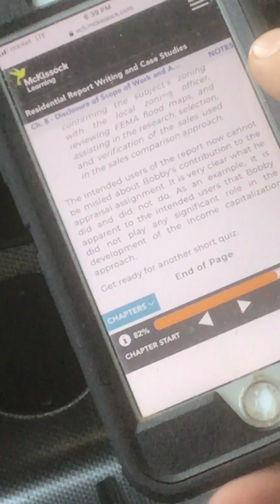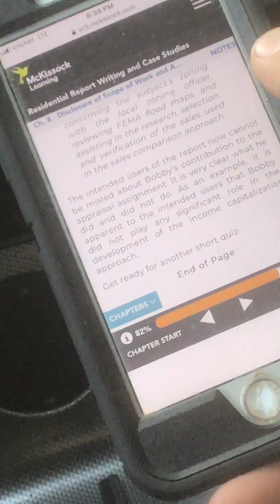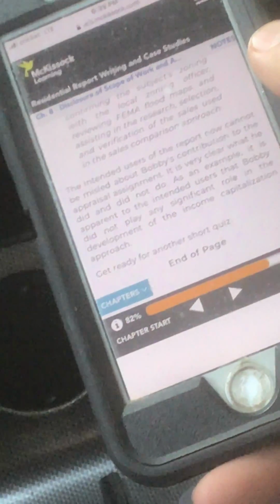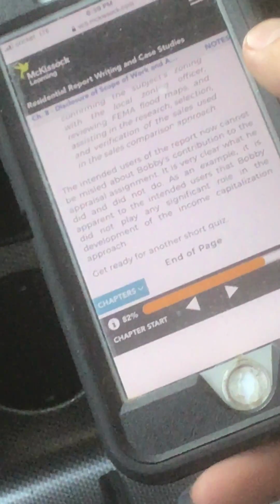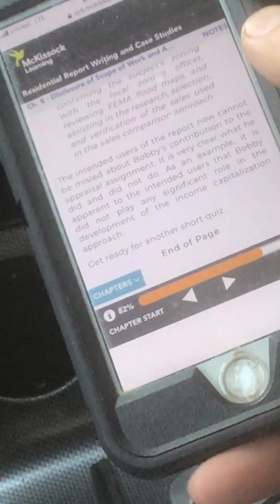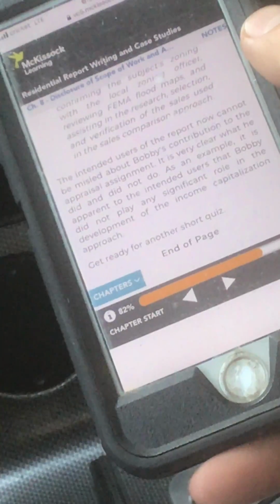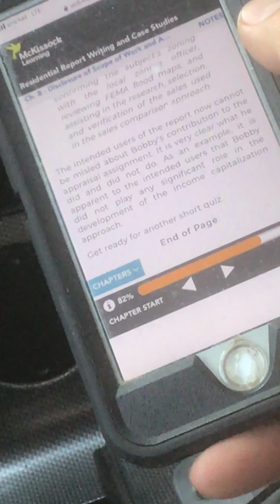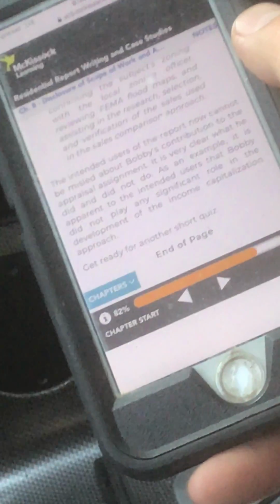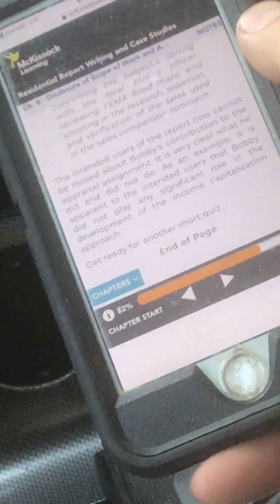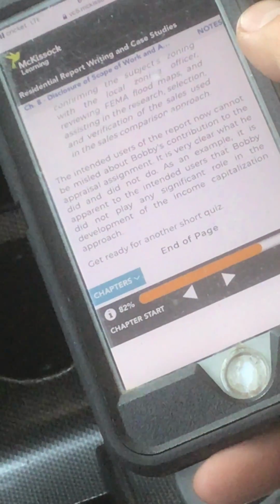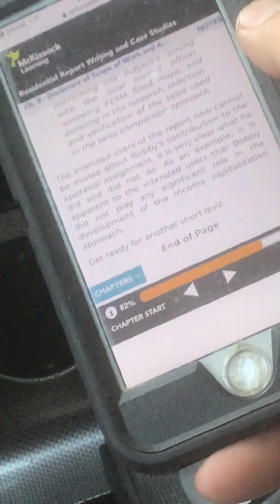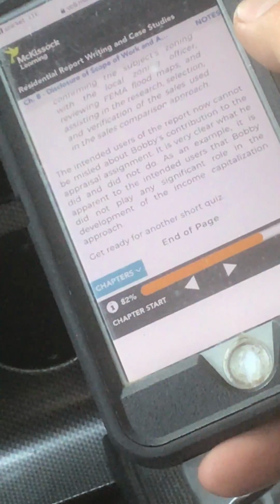The intended users of the report now cannot be misled about Bobby's contribution to the appraisal assignment. It is very clear what he did and did not do. As an example, it is apparent to the intended users that Bobby did not play any significant role in the development of the income capitalization approach.